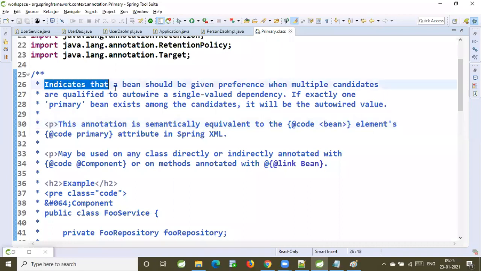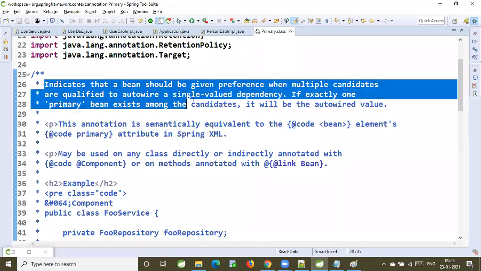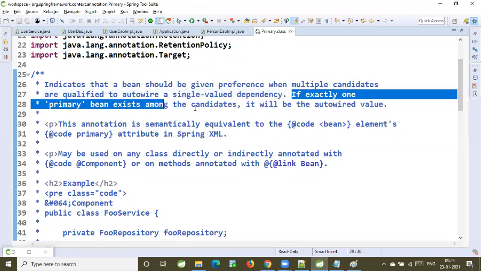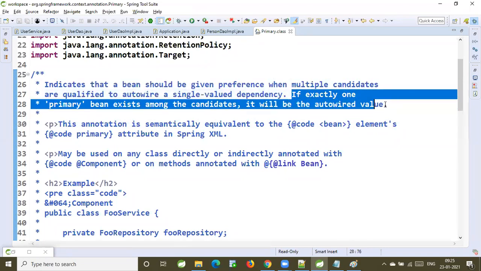It indicates that a bean should be given preference when multiple candidates are qualified to autowire a single valued dependency. If exactly one primary bean exists among the candidates, it will be the autowired value. If you give two beans @Primary, again it is confusing. There should be only one bean with @Primary. When multiple beans are qualified for autowiring, only for one bean you need to specify @Primary. Then that bean will get the preference for autowiring.